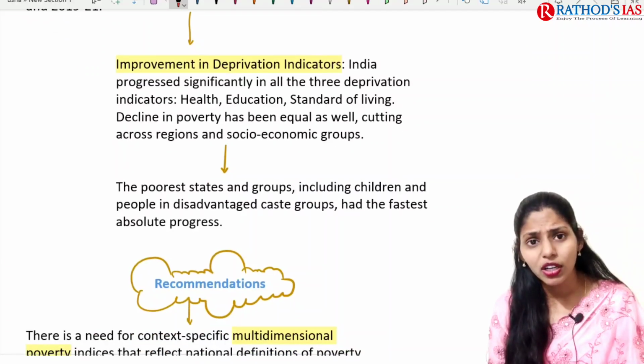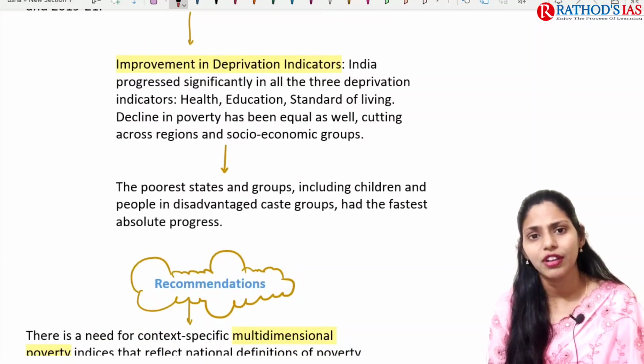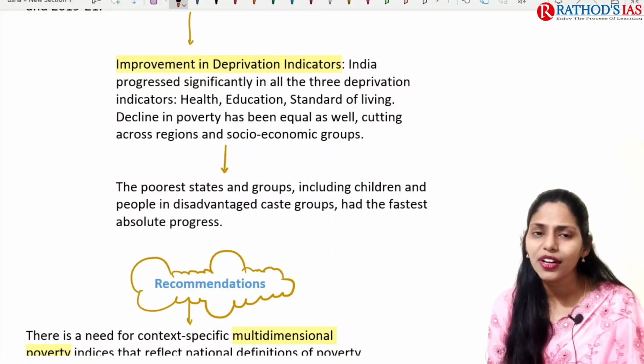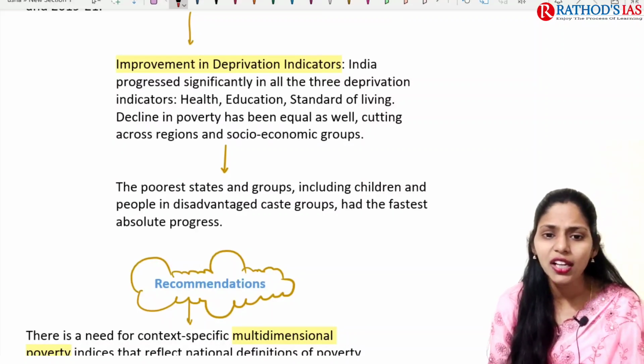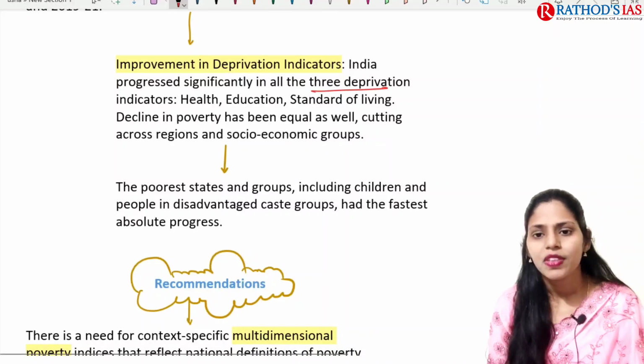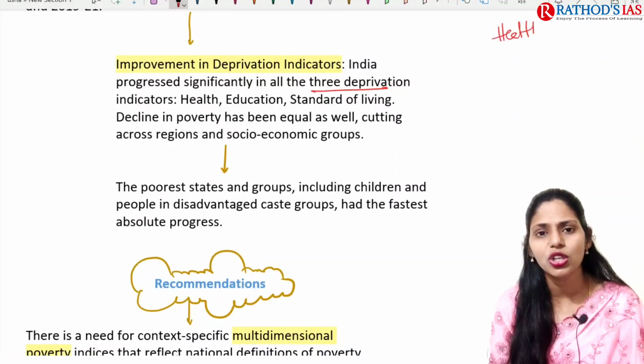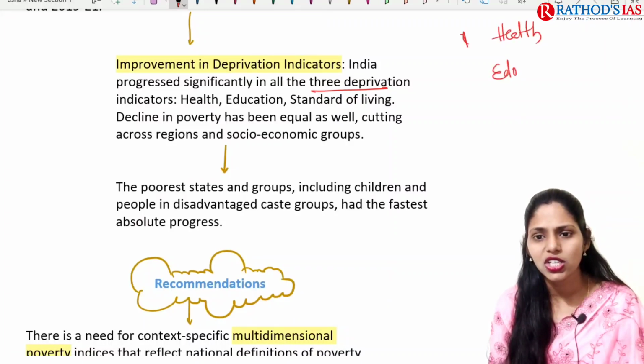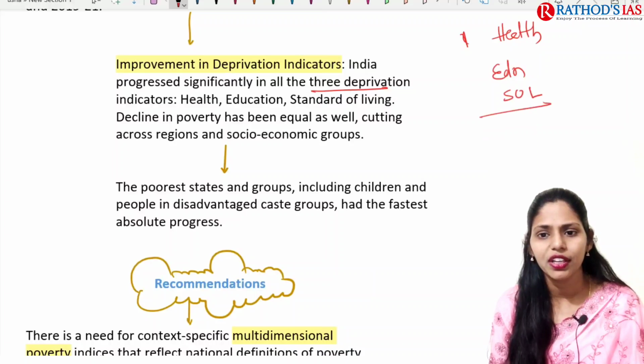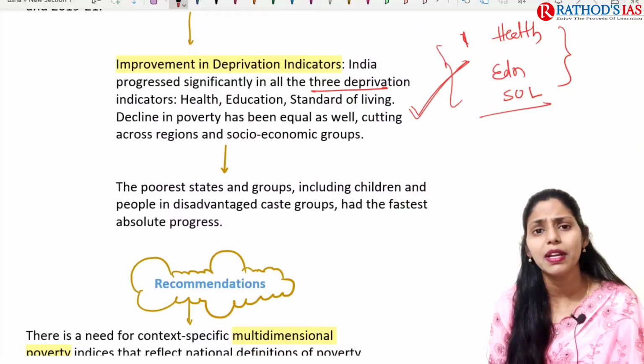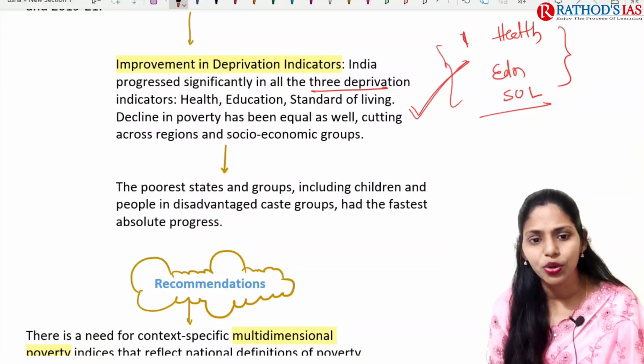If you're talking about improvement in the deprivation indicators, India progressed significantly in all three of them. For example, India has improved in health, education, and standard of living. These three are very important, and on these three indicators India has substantially improved.